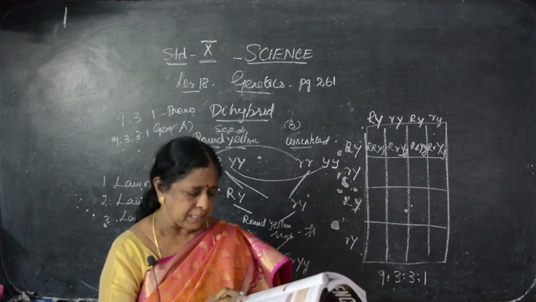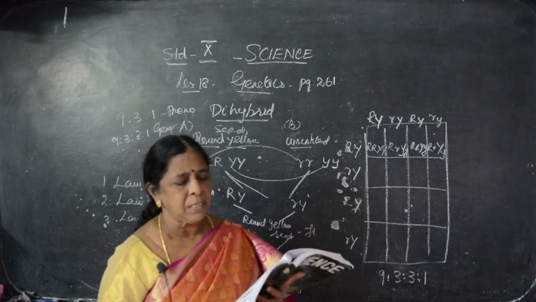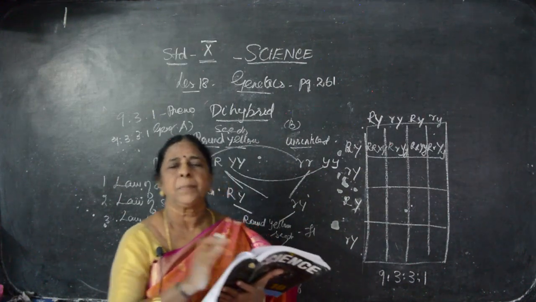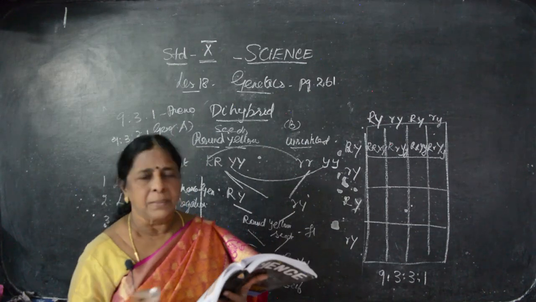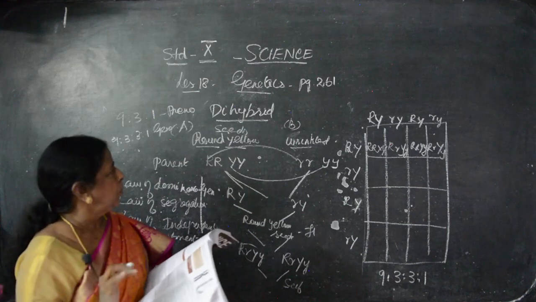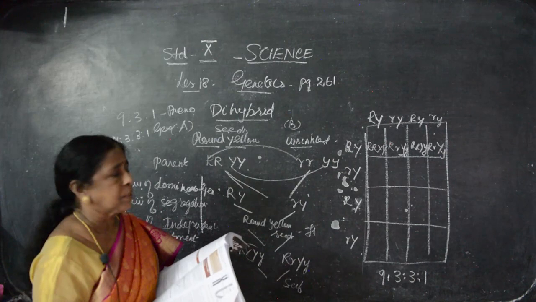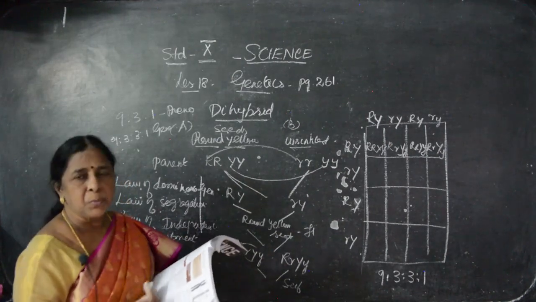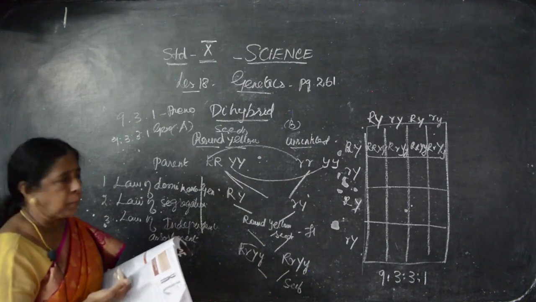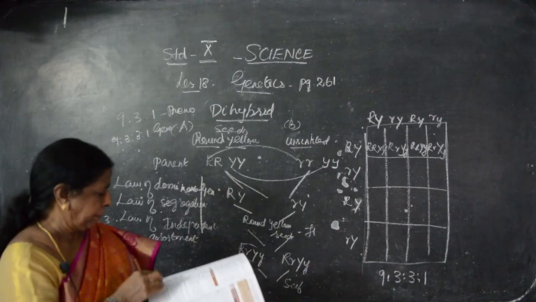In case of inheritance, 2 or more pair of characters simultaneously, the factors of gene, one pair assorts independently to the other. That is one pair of character independently moving with the other characters. So this lesson we have seen what is heredity, what is genetic, what is the performance of Mendel regarding this, what is monohybrid cross, what is dihybrid cross, and what are the laws put by him, that is law of dominance, law of segregation, law of independent assortment.